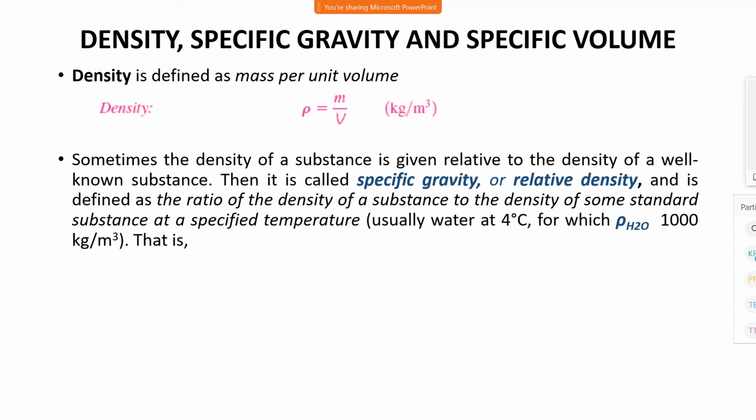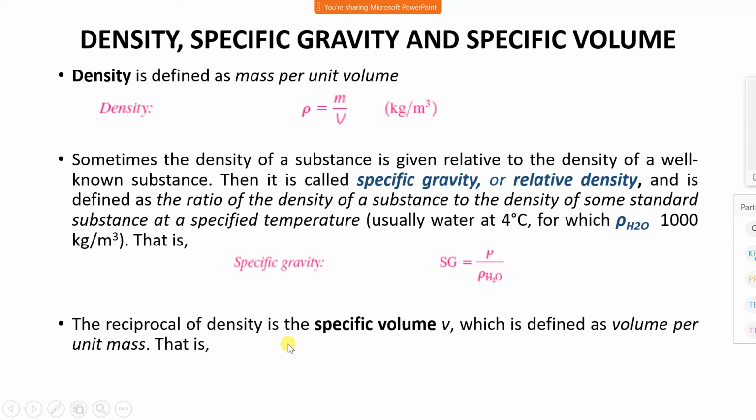Suppose the density of petrol is 800 kg per meter cube. I want to calculate specific gravity or relative density. Then I have to divide the density of petrol by the density of water. 800 upon 1000, it will be 0.8. Therefore, specific gravity of petrol is 0.8. Specific gravity is the density of a particular substance upon the density of water.